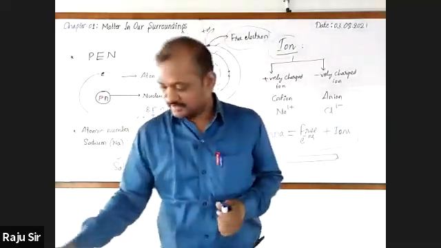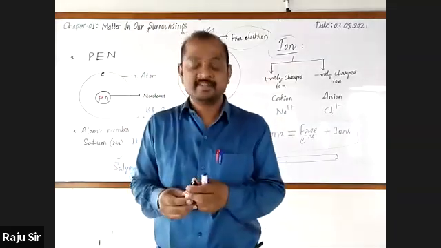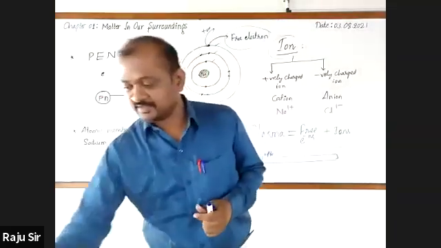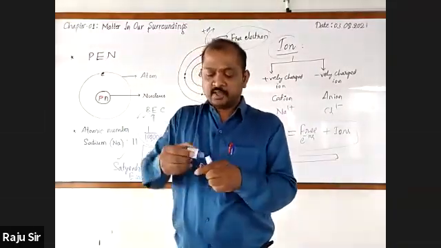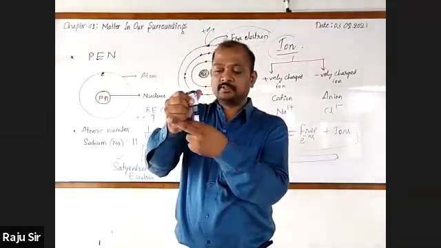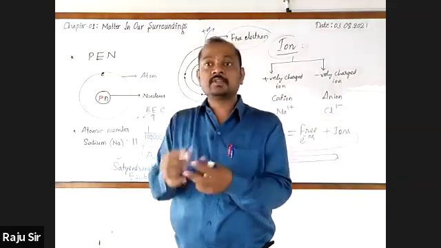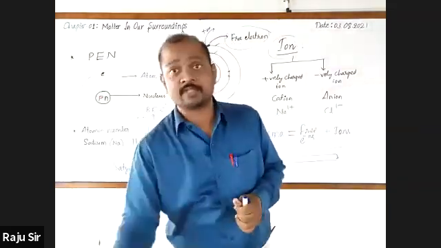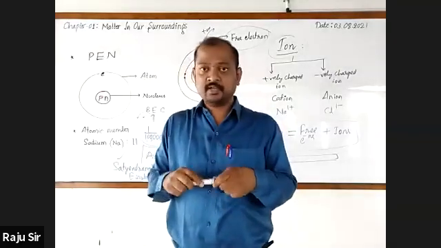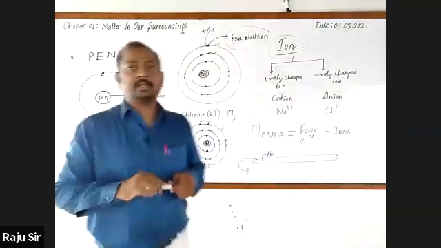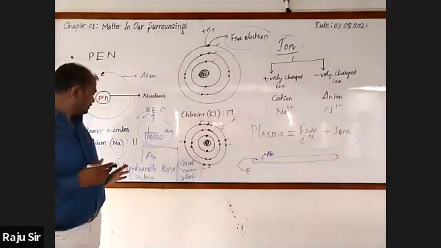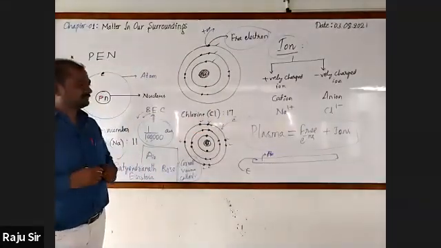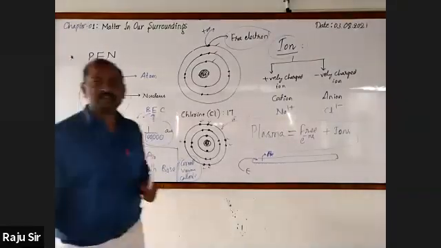Fermionic condensate. Now let me get the information regarding that, and I'll give you the information in tomorrow's class, if it is there. But in the textbook, they have given these two: plasma and Bose-Einstein condensate.